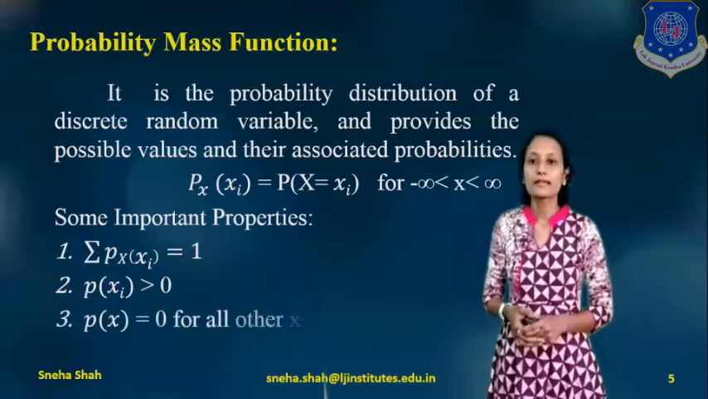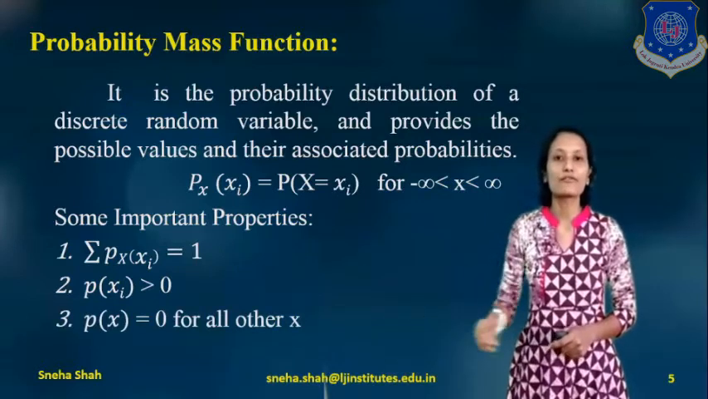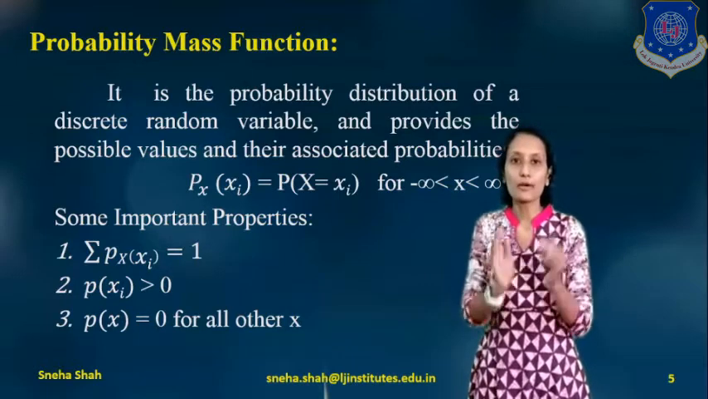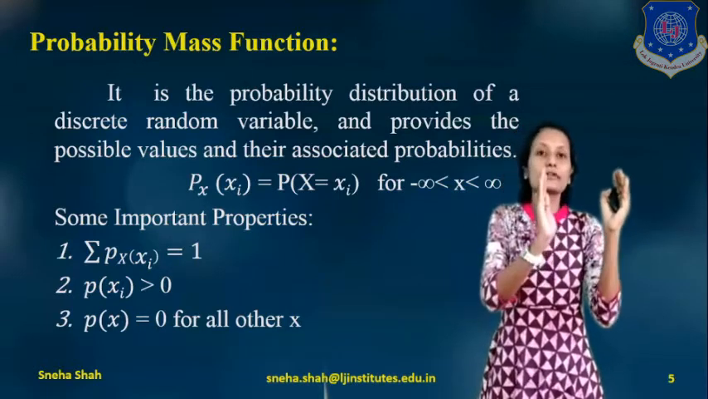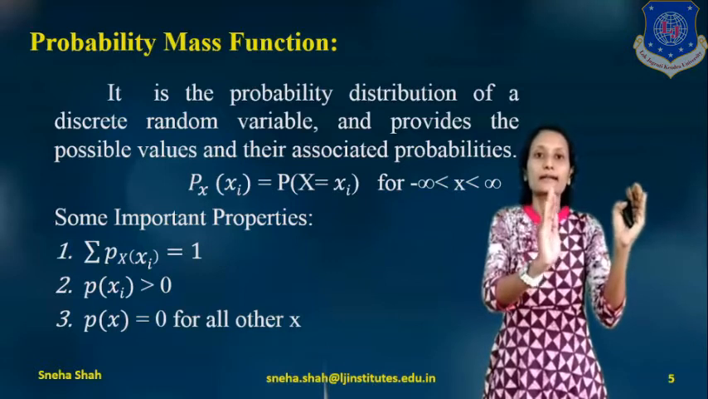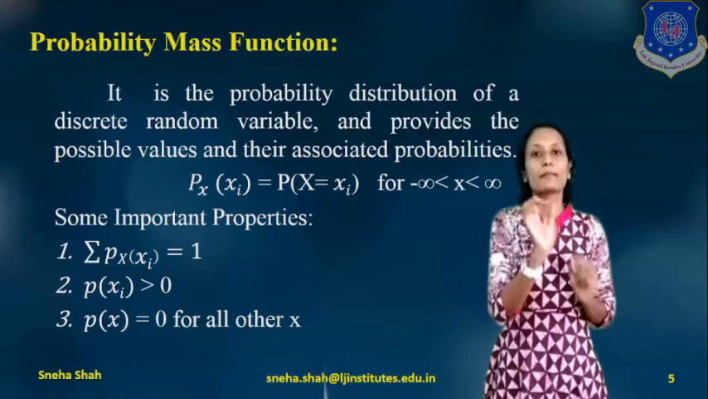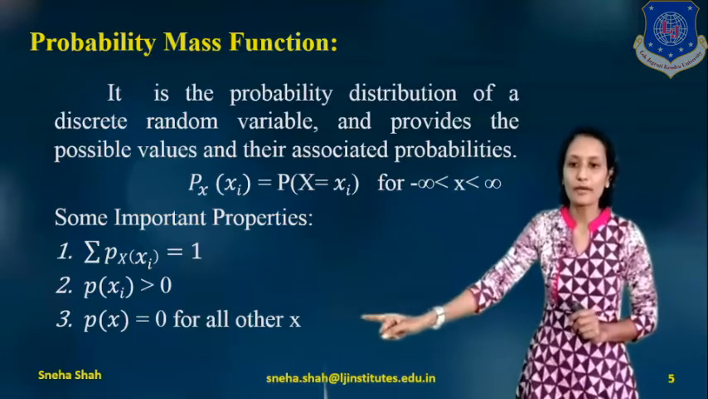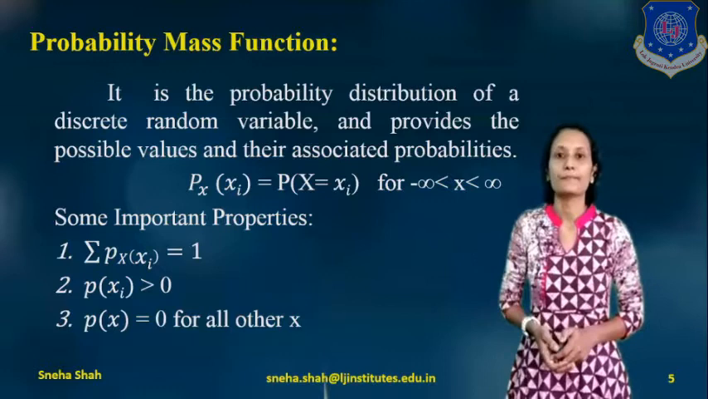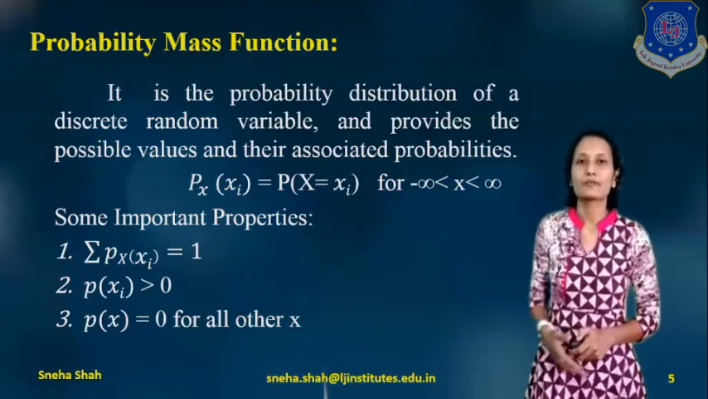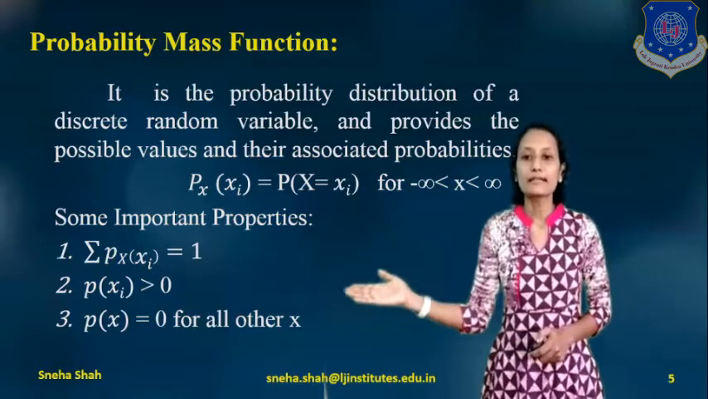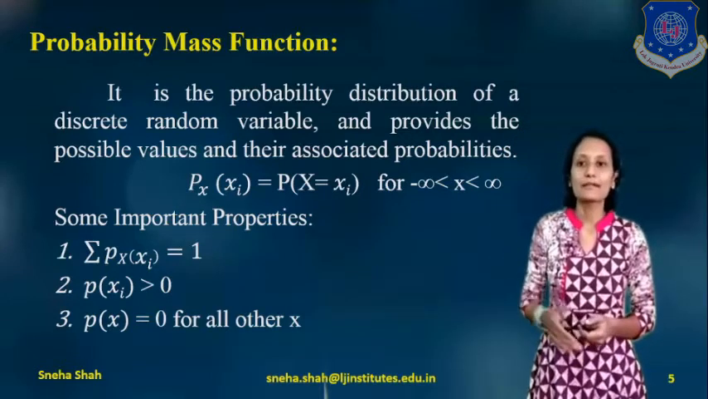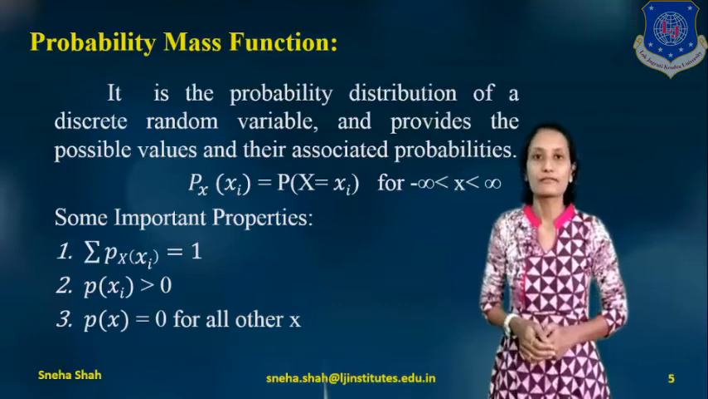Now the third property is P of x equals 0 for all other x. It means if we calculate the probability for a particular range, its summation equals 1, but other than this range, the probability equals 0. So for all the other values of x, the probability of x equals 0. These are the properties of the probability mass function. We will use these properties in solving examples based on the probability mass function.